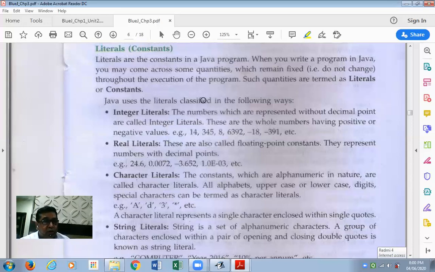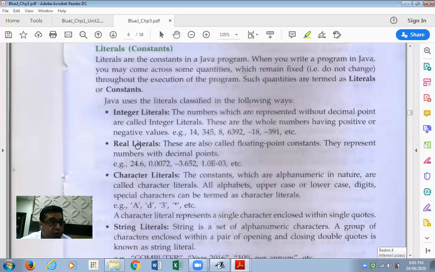Java uses the literals classified in the following ways. Integer literals: these are numbers which are represented without the decimal point. These are whole numbers having positive or negative values. These are some examples of integers. Zero is also an integer literal.